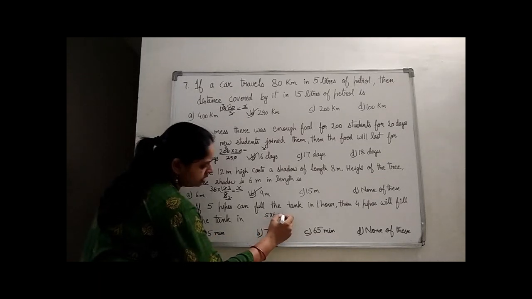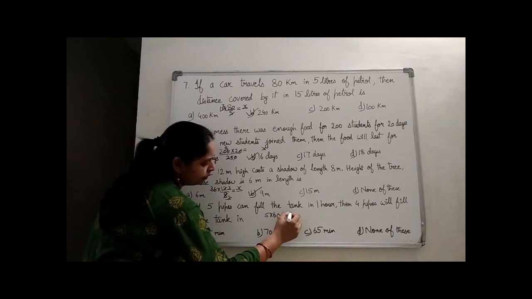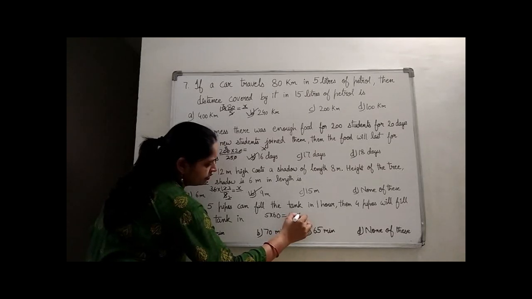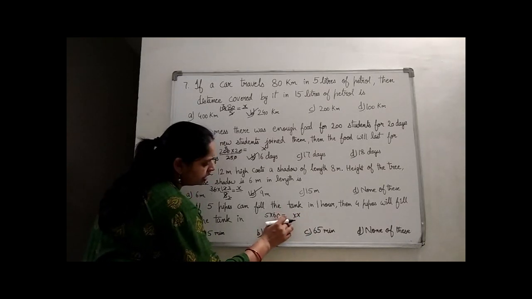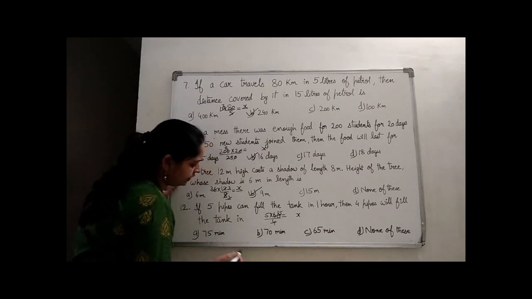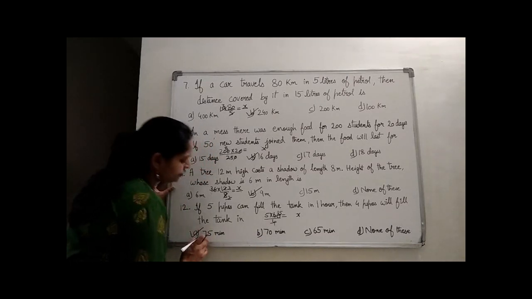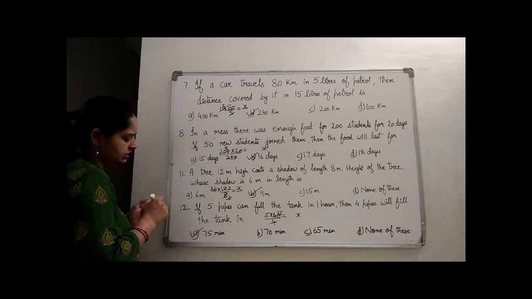So 5 into 60 will be equal to 4 into x. This 4 will come in the denominator here. 4 15s are 60 and 15 5s are 75. So within 75 minutes 4 pipes can fill the tank completely.